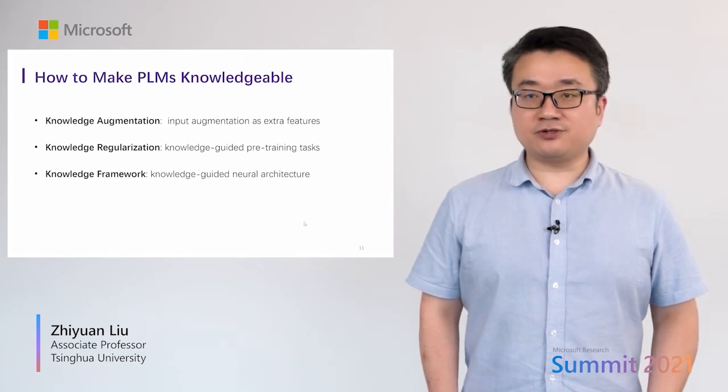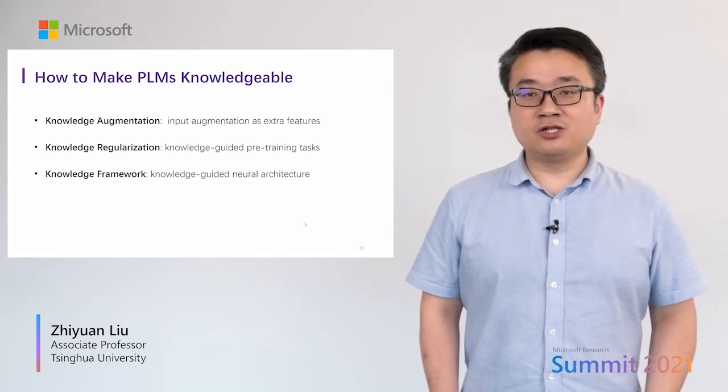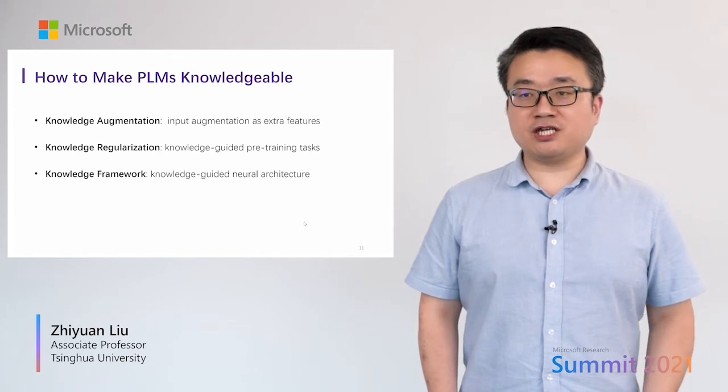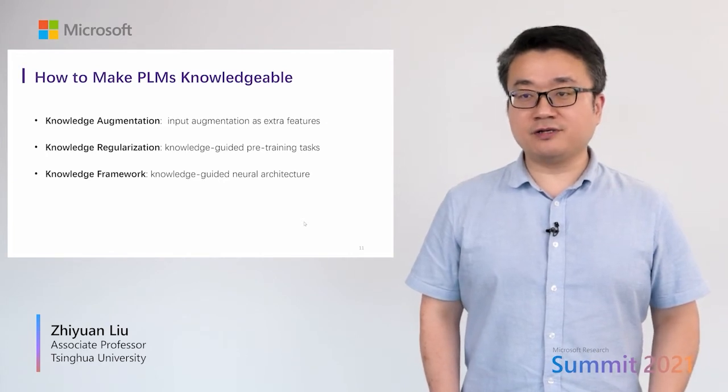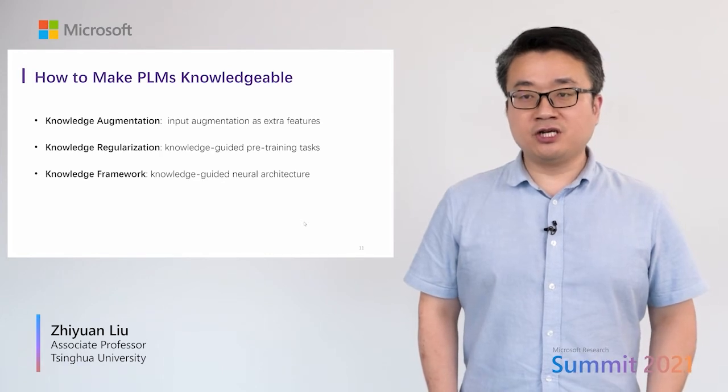The second approach is knowledge regularization that aims to design additional pre-training tasks with the help of existing knowledge to regularize the learning objectives of pre-trained language models. The third approach is knowledge pruning that aims to take advantage of external knowledge to prune the architecture of neural models.